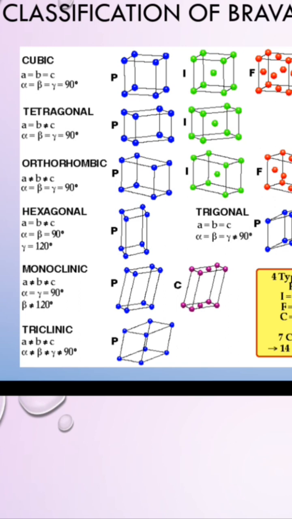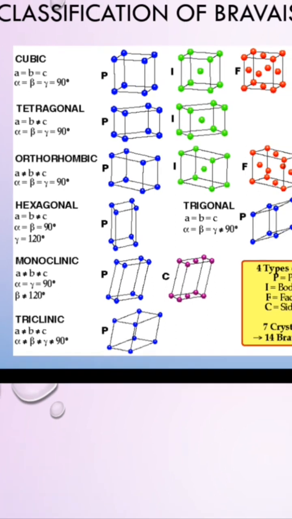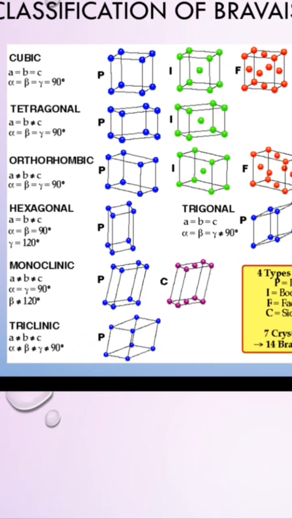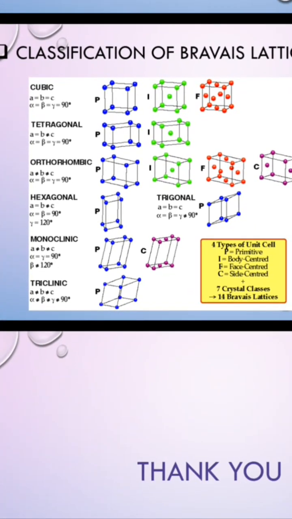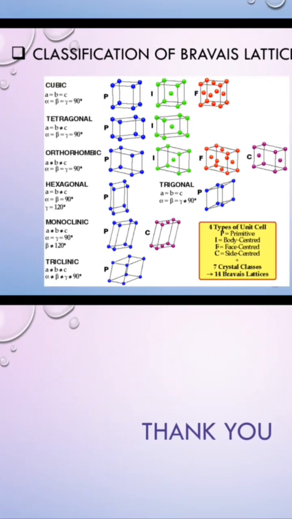Orthorhombic. Here A is not equal to B is not equal to C, that means all the height and bases are not the same, but alpha, beta, gamma are equal to 90, that means all the angles are 90 degrees. Then it forms four structures: the first one is primitive, the second one is body centered, the third one is face centered, and the other is side centered also.